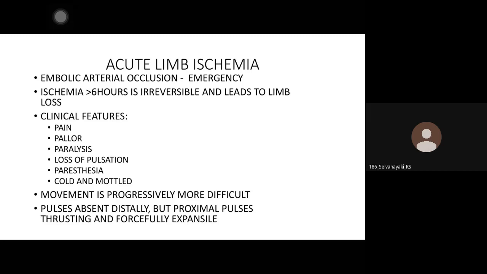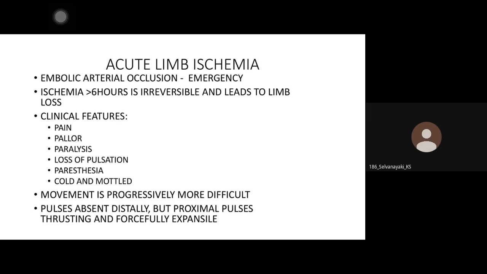So to prevent losing the limb, we need to act fast. That is why your role as an MBBS doctor, when you go, you have to suspect that the patient has got an occlusive disease of the blood vessel, and timely referral and timely intervention is very, very crucial for salvage of the limb. So you get this point now?